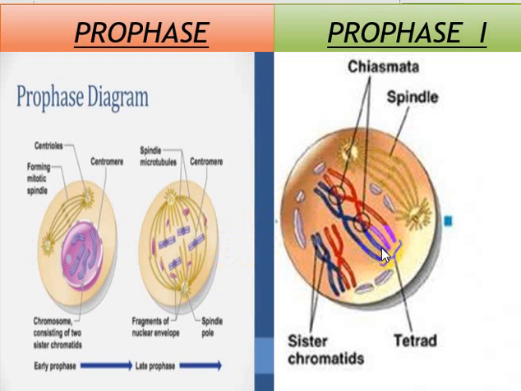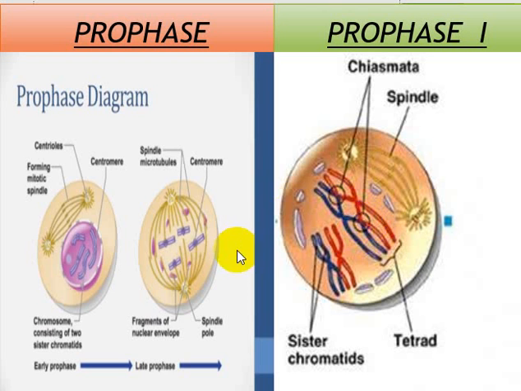Here you can see there is a pair. This is a pair of homologous chromosomes, and these pair up. A group of tetrad, a group of 4, is made here. You can see there is a chiasmata here, the point of attachment, and it will certainly go through crossing over as well.